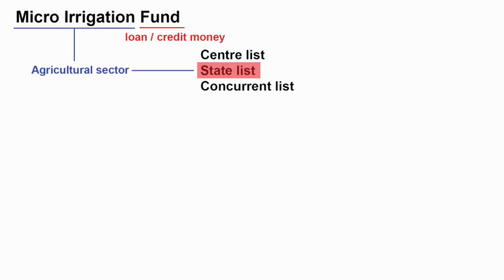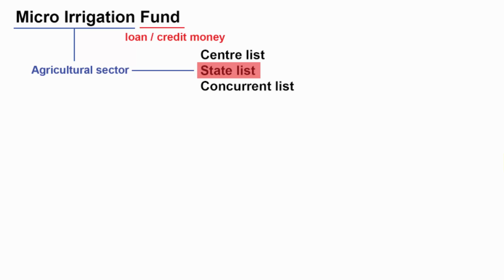Now that you have understood what is micro irrigation, the word fund, as I said in the previous point, is not free money, it is basically loans. Again, I'm going to repeat what I said in the previous point. Micro irrigation comes under the agricultural sector, and agriculture comes under the state list as per the Constitution of India.